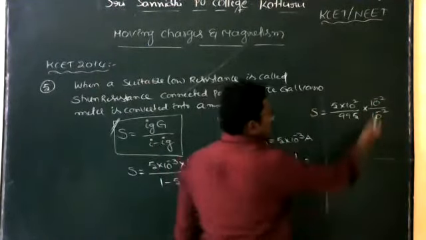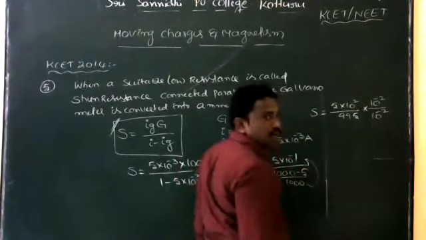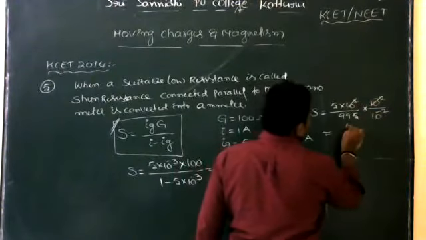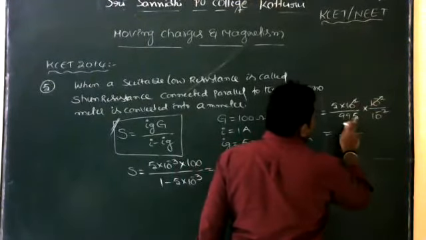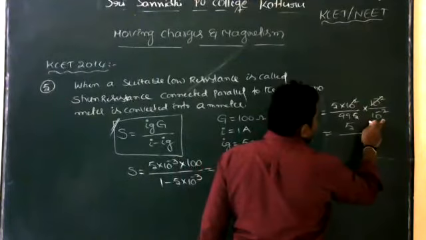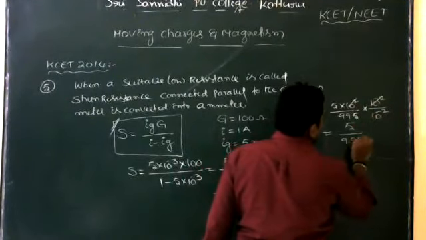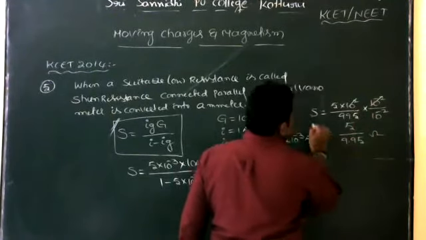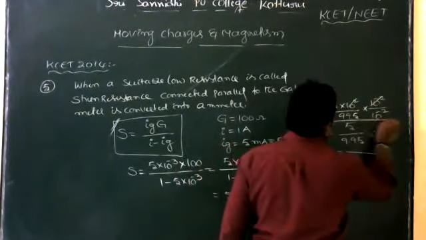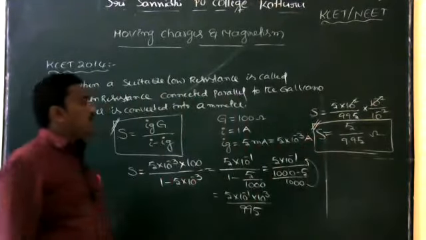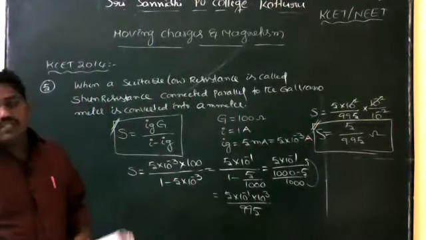Okay, so multiplied by 10 to the power of minus 2 divided by 10 to the power of minus 2. So plus 2 minus 2 cancel. So now what is above is 5 into 995 into 10 to the power of minus 2. So now if we remove the minus 2, 9.95 ohm. So this is the value of shunt resistance. So S is equal to 5 divided by 9.95 ohm. So this is the right option.